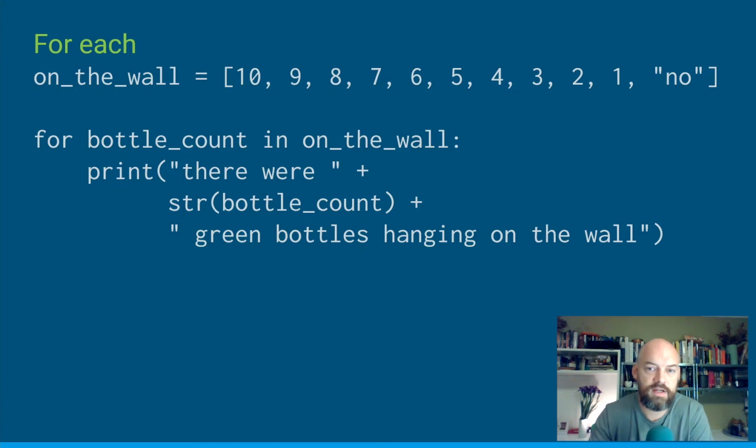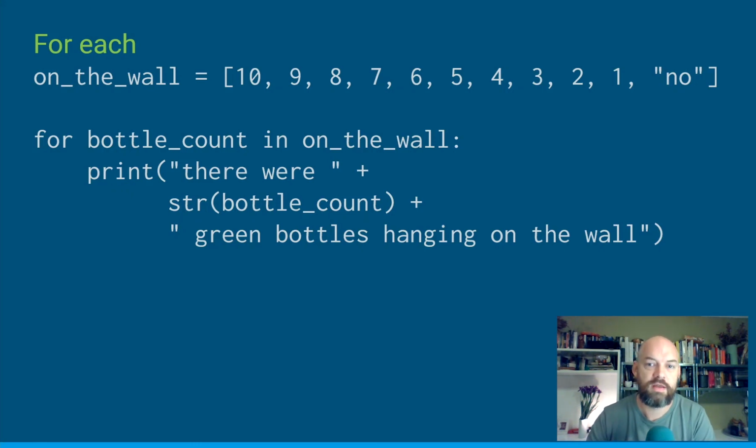And so this is a kind of classic Python thing. We've got a list of numbers and then a little string at the end. This code here will say for bottle count, where we're defining the word bottle count to be used inside this loop. So we're looping around. Sometimes people call iteration loops. In fact, most of the time. So this is a for loop. For each bottle in the list on the wall, call it bottle count, and then we're going to go into the thing.